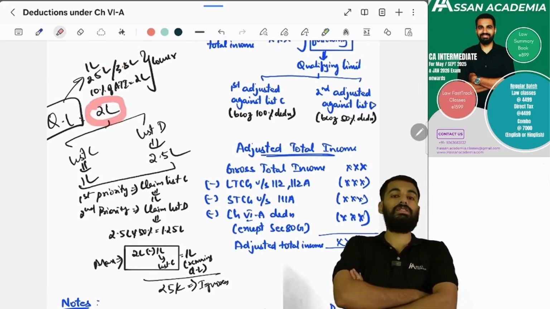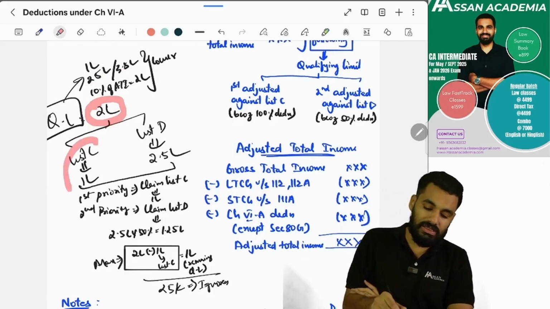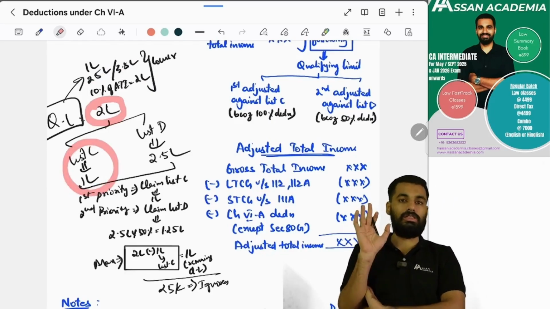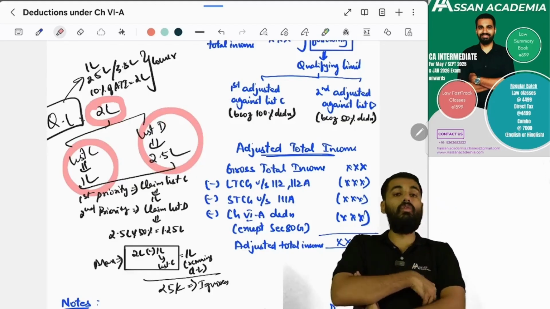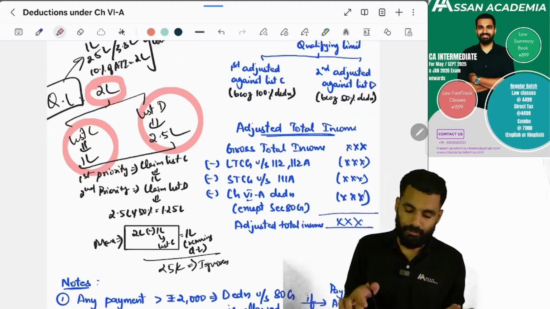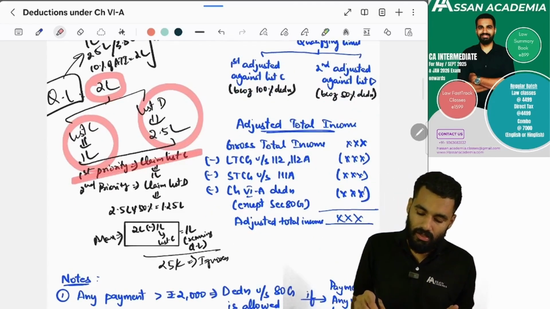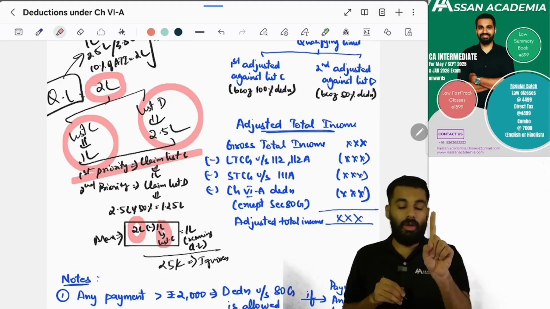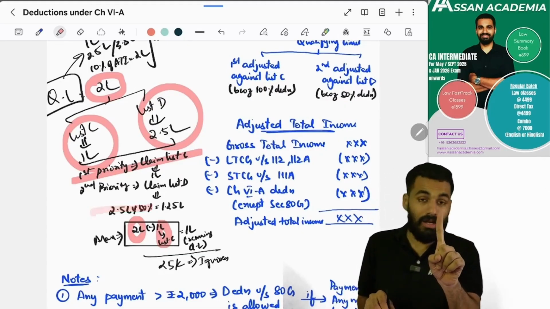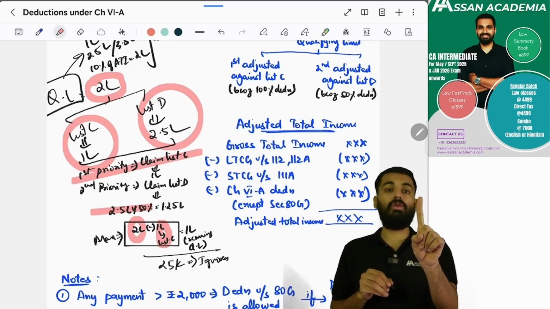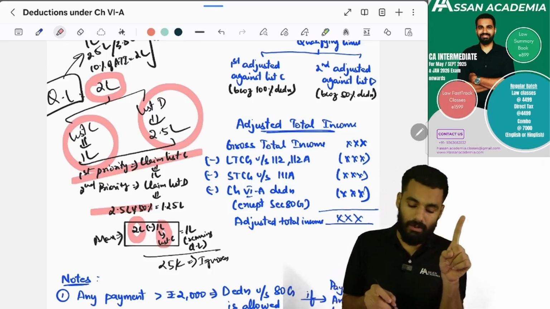From this, what will you first adjust? You will first adjust list C. List C, 1 lakh, you adjusted. Then there is list D. How will you adjust list D? First you adjust list C. Then how much is left from this qualifying limit? Remaining 1 lakh is there. And list D, how much can you claim deduction? 50% you can claim deduction.